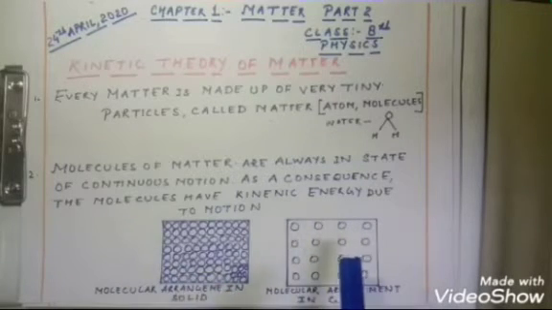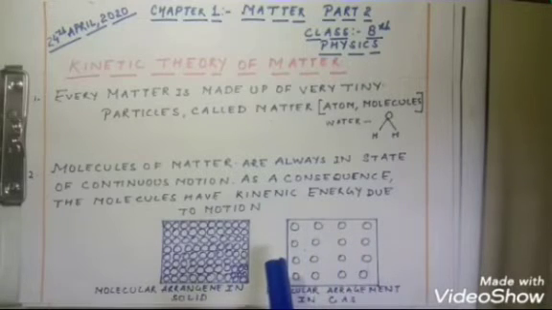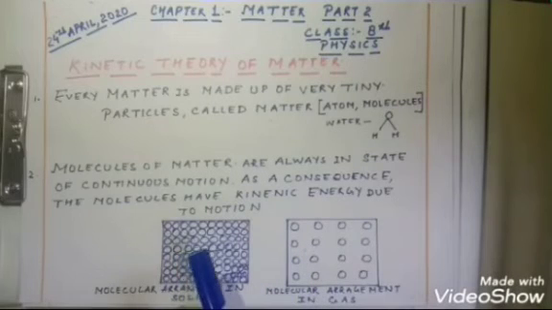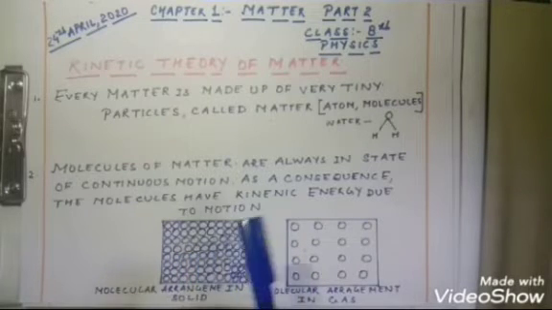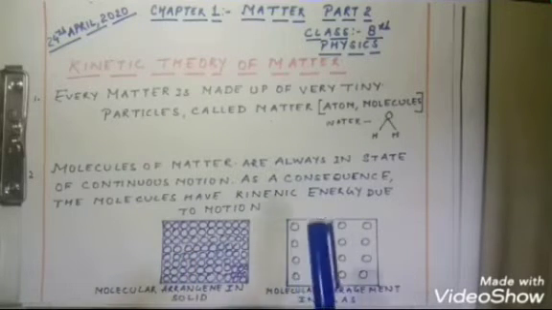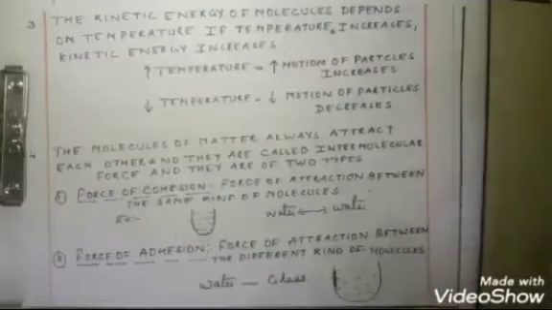So the energy content in gas is more as compared to liquid, and in liquid it is more as compared to solid. I hope these two points are clear to everyone.